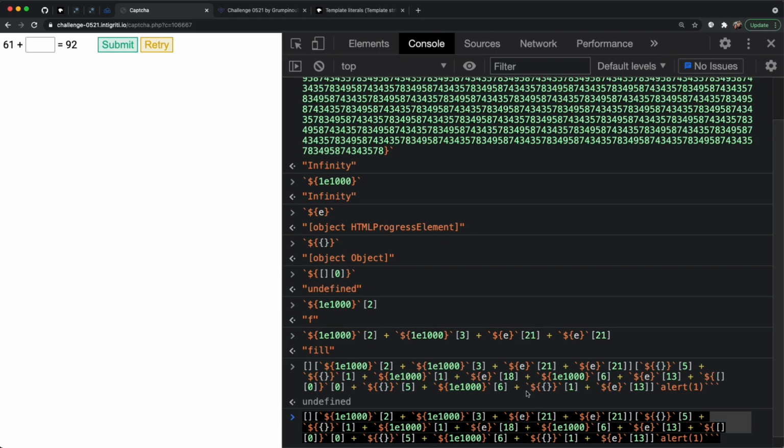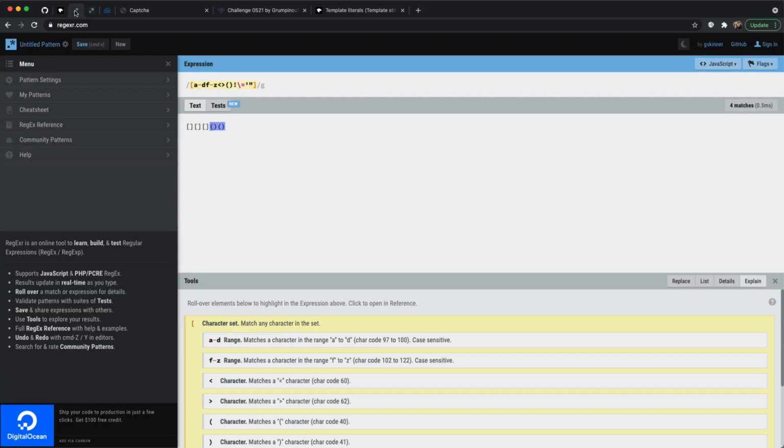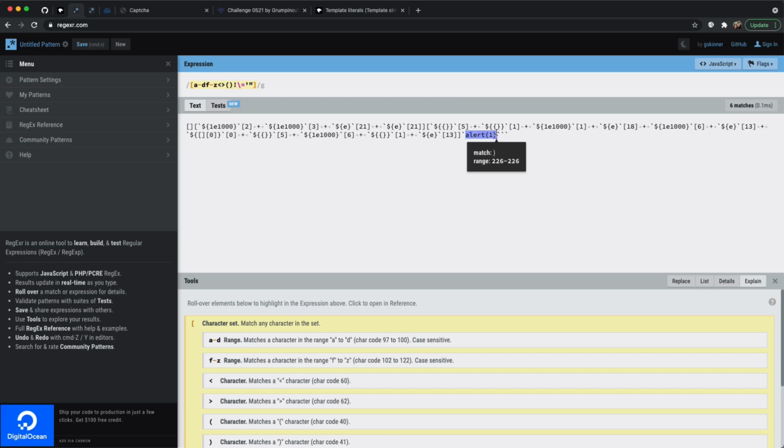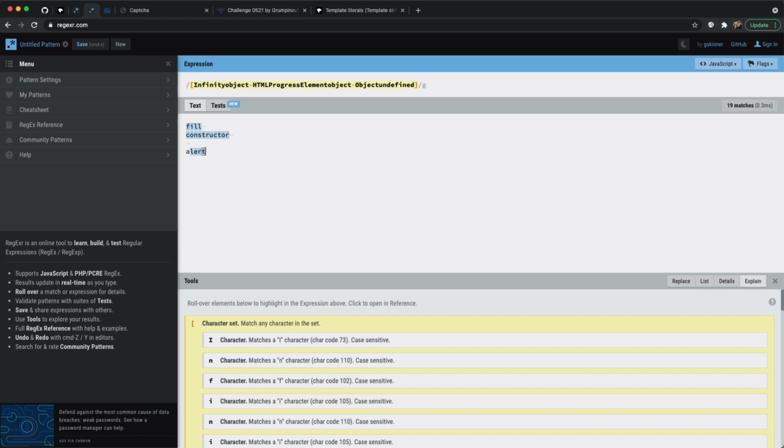So again, let's take this entire string that we've just created and try to validate it against the regex. We're still trying to do this part manually with the alert, and that's not good. We can't be doing that. We need to find a way to replace that, but we don't have access to the letter A. We still are looking for the letter A. So how are we going to get that?